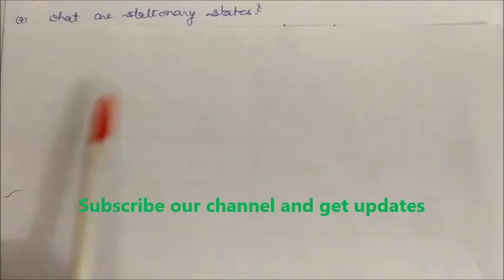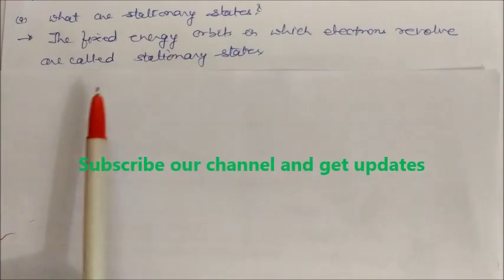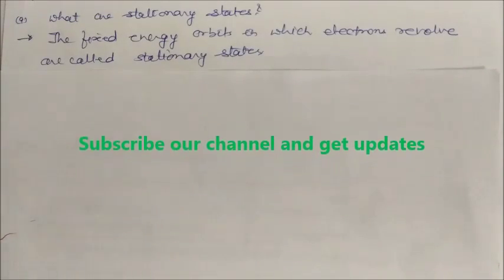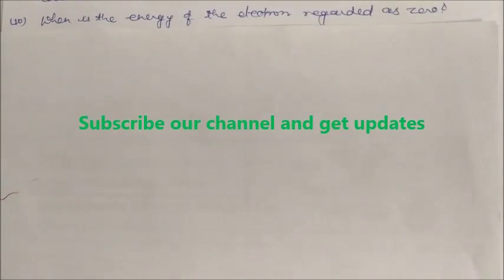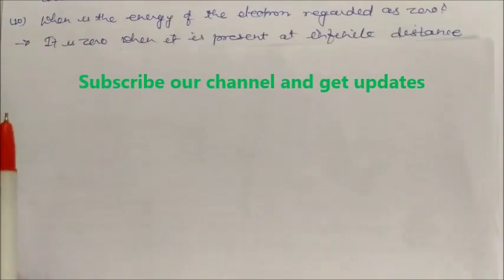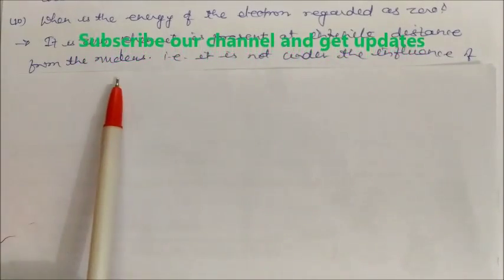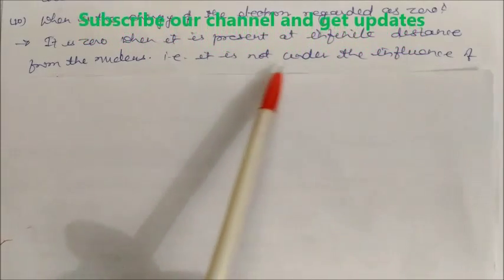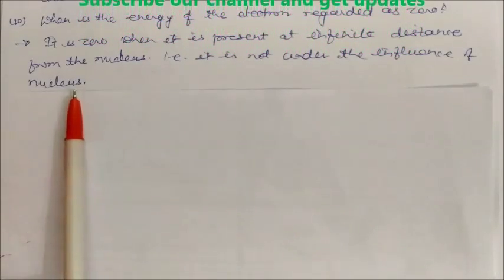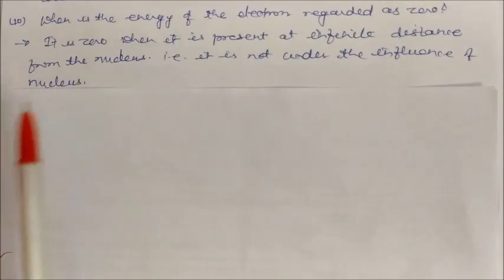What are stationary states? The fixed energy orbits in which the electrons revolve are called stationary states. When is the energy of an electron regarded as zero? It is zero when it is at infinite distance from the nucleus, and in that case it is not under the influence of the nucleus. Then the energy of that electron is called zero, or we can say these electrons are free electrons.